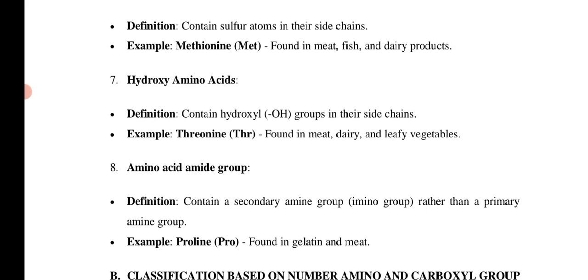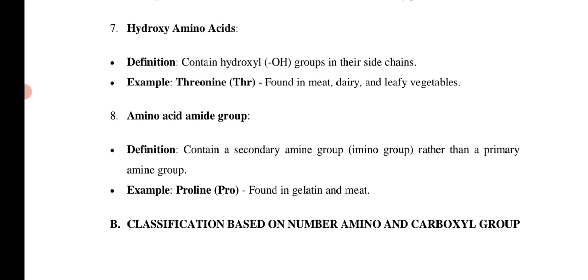Amino acid amide group contains a secondary amine group rather than a primary amine group. The best example is proline, which is found in gelatin and meat.